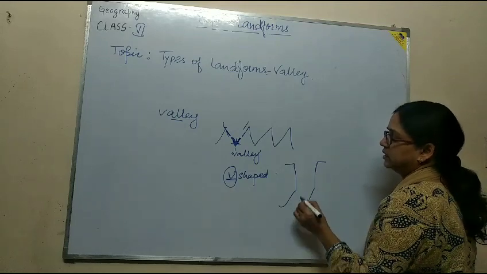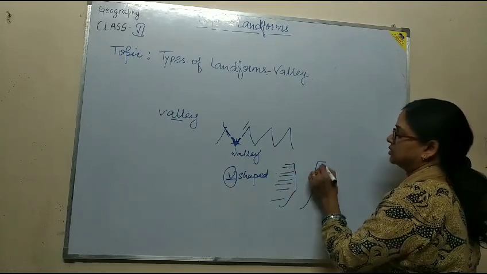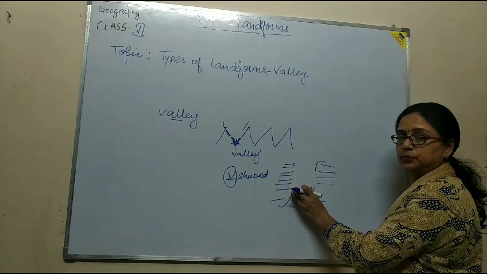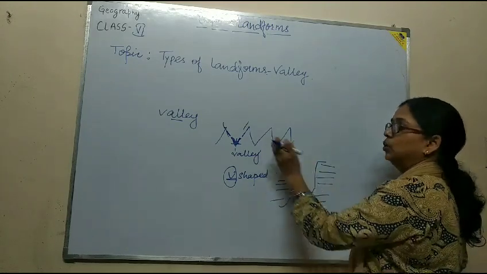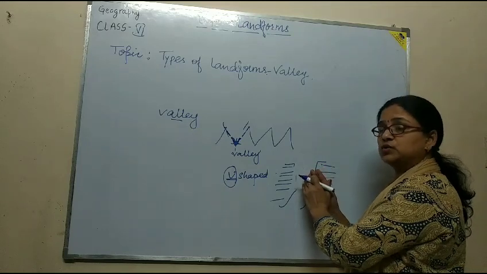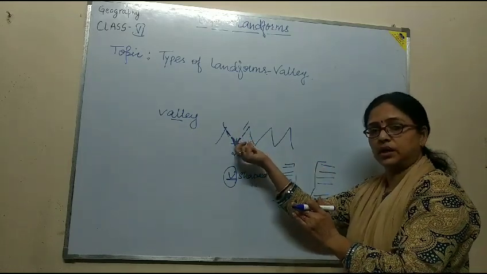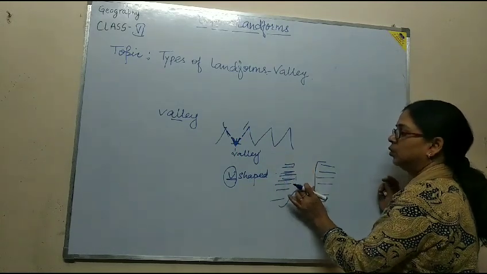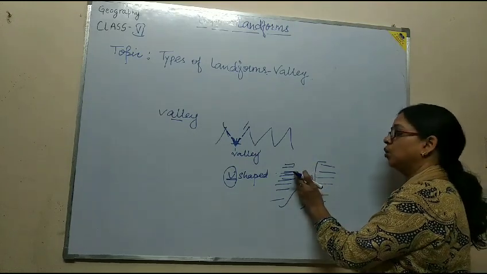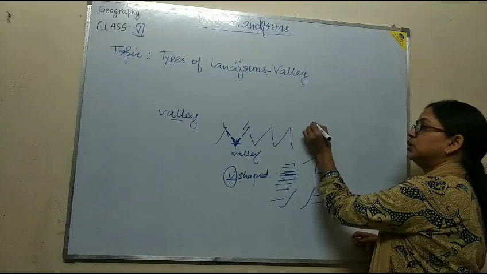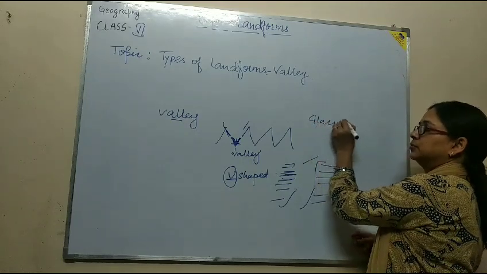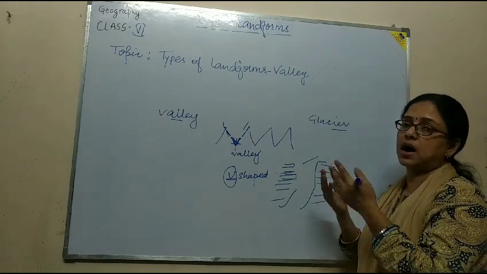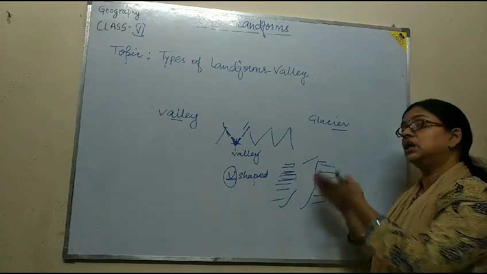Suppose this is a rock strip, a mountain part, and in between there is a glacier. The glacier is melting. As we know, valleys are always formed between two mountains or hills. So this is the part of the mountain and in between the valley is formed. Now, how are the glaciers there? First we need to know what a glacier is. A glacier is a mass of ice. Glaciers are masses of ice that move slowly down a valley.